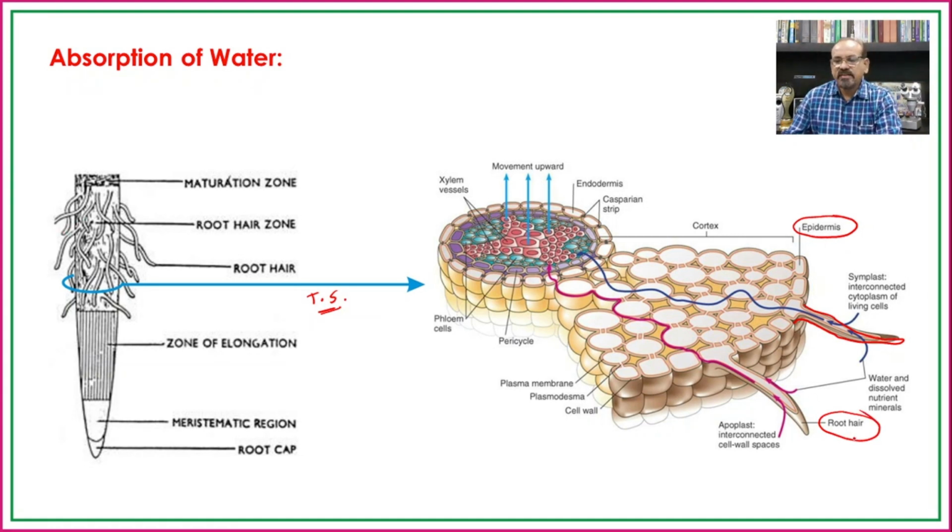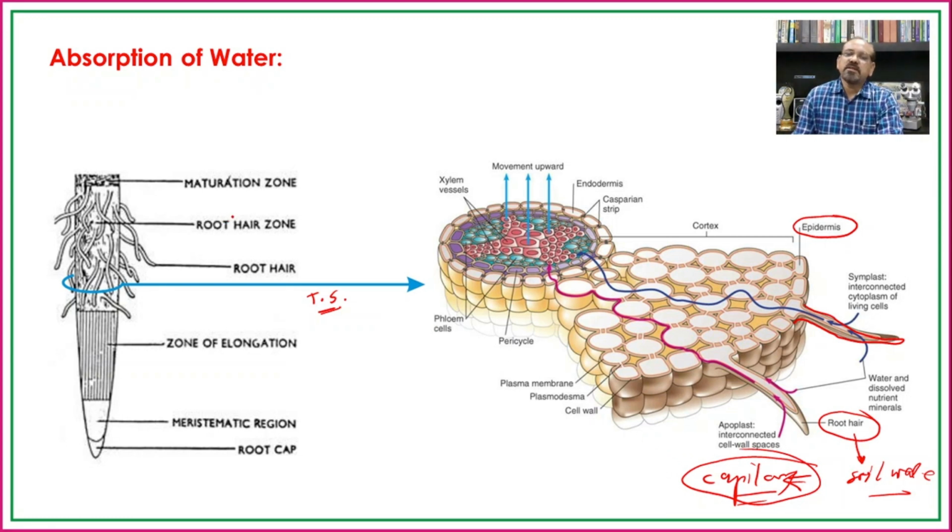When these root hair cells come in contact with the soil water, the type of water which is absorbed is capillary water. Capillary water means the thin layer of water which is present in between the soil particles. So this water is absorbed by the root hair.